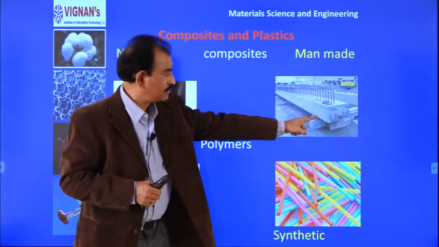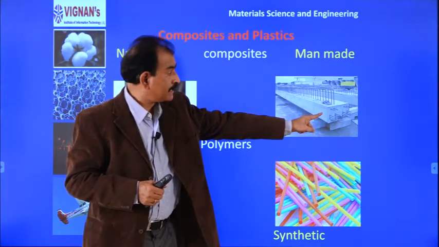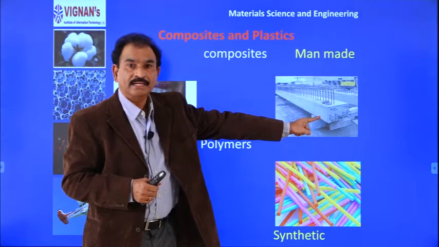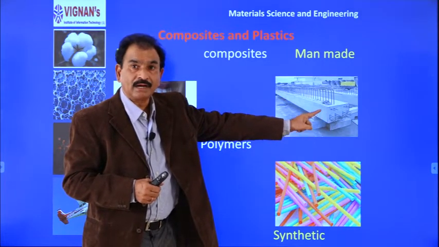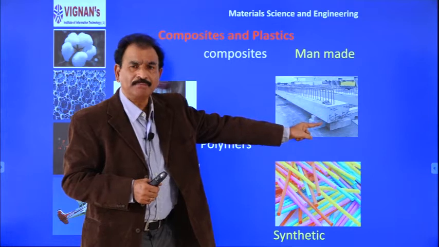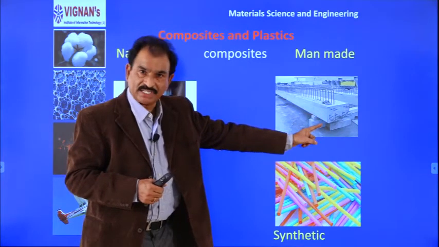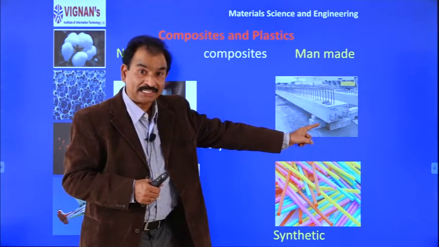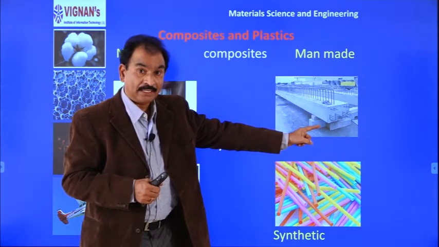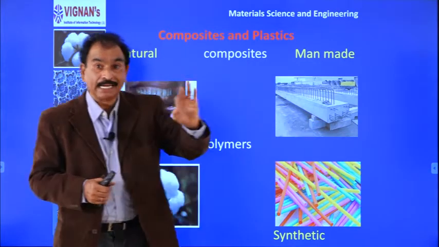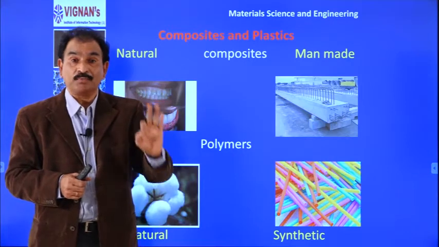For example, this block is an RCC block, reinforced cement concrete block. So, it is the best example for a composite. Of course, a composite is different from a compound. In a compound, we cannot identify individual components.